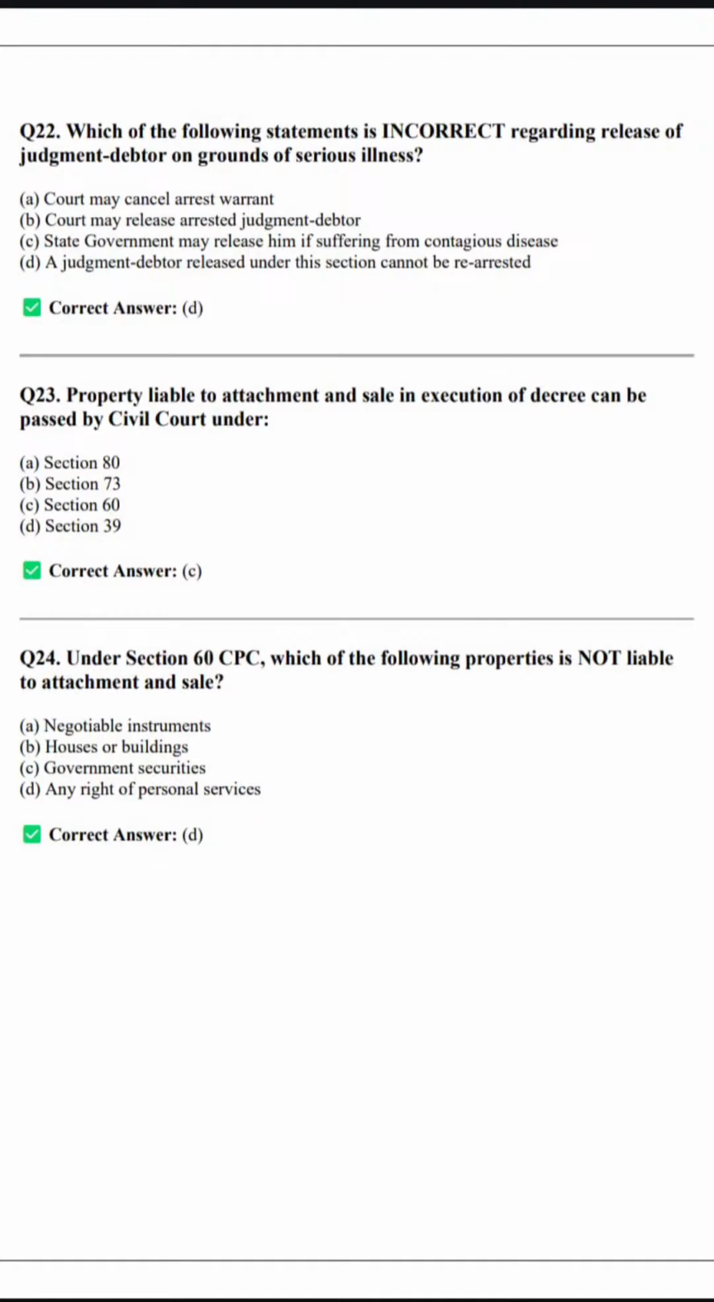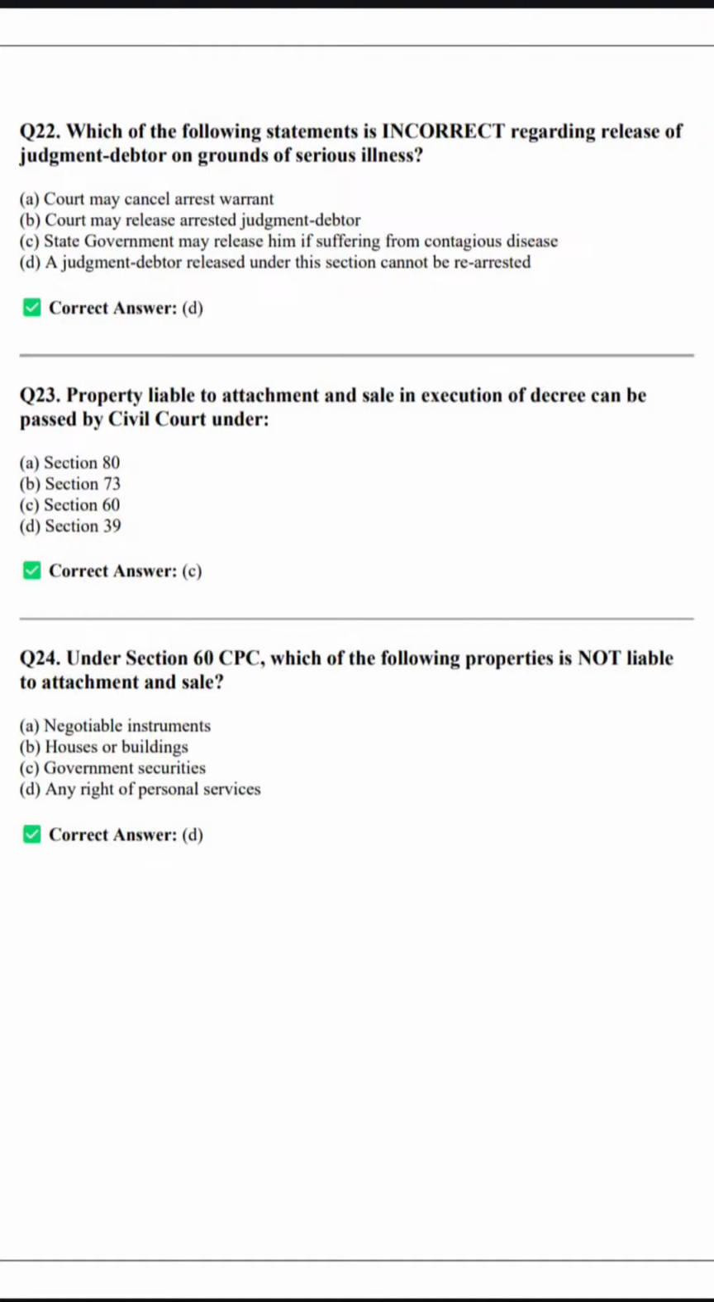Now let's move ahead. Property liable to attachment and sale in execution of a decree can be passed by a civil court under, so under what section is it clearly mentioned? It is mentioned under Section 60. So property liable to attachment and sale in execution of a decree can be passed by a civil court under Section 60 of CPC, right?